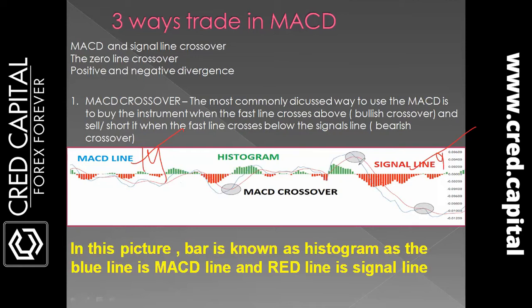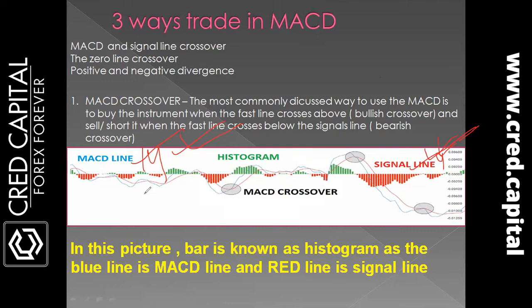So among these, which one is more reactive? Which one is more reactive, guys? Respond to me. Among the MACD line and the signal line, which one is more responsive? No, MACD is actually a 14-day average. And as I told you earlier, the smaller the period, the more responsive it is. So the more responsive one is the signal line and not the MACD line.